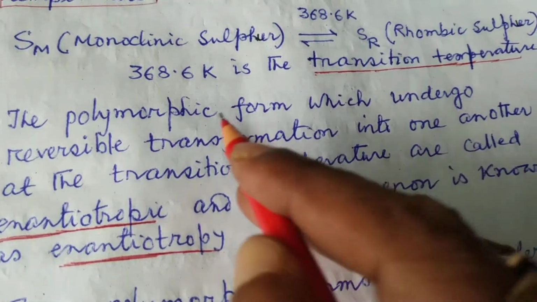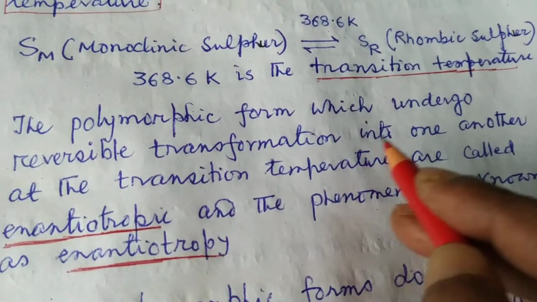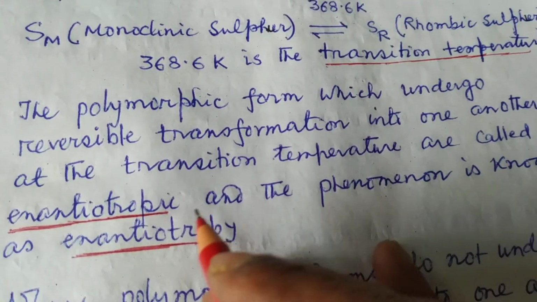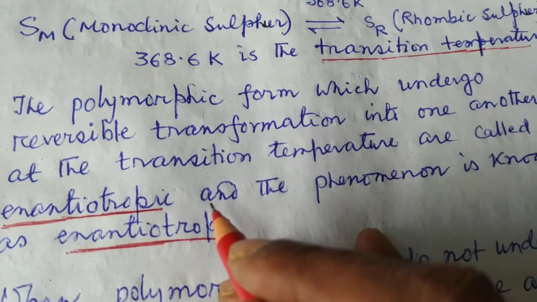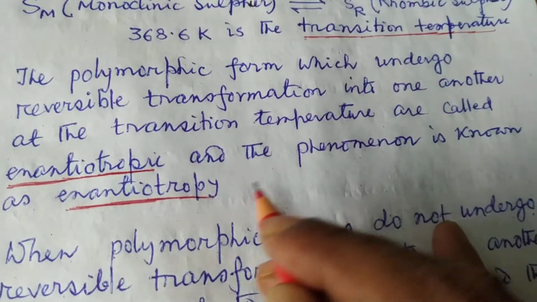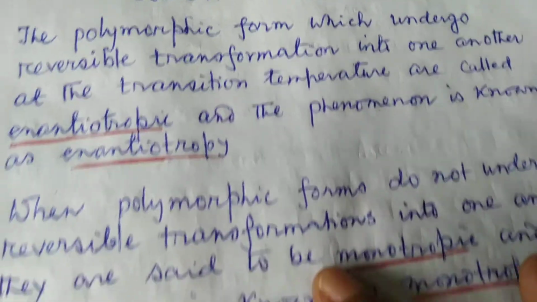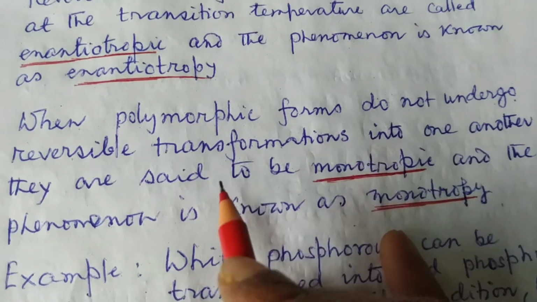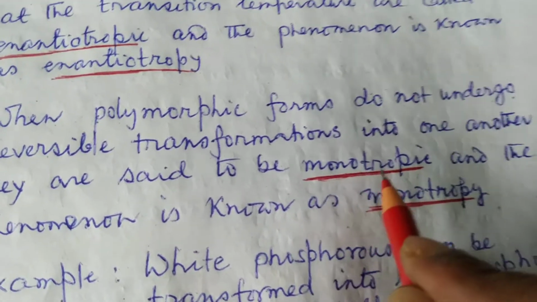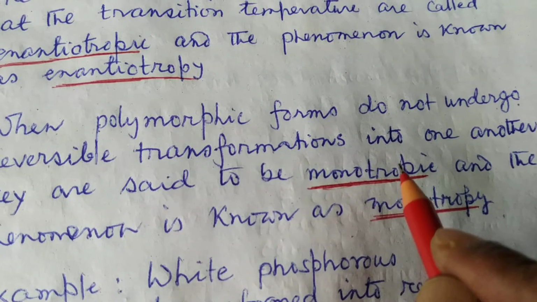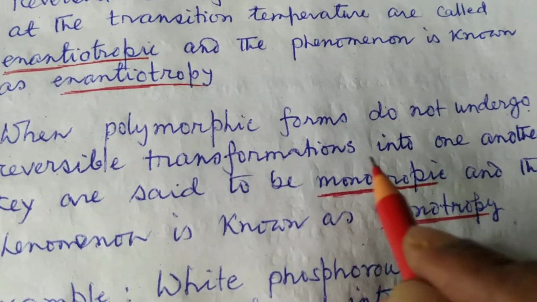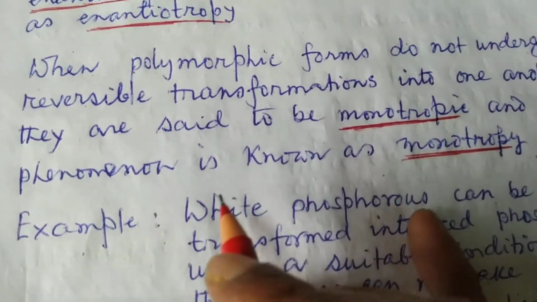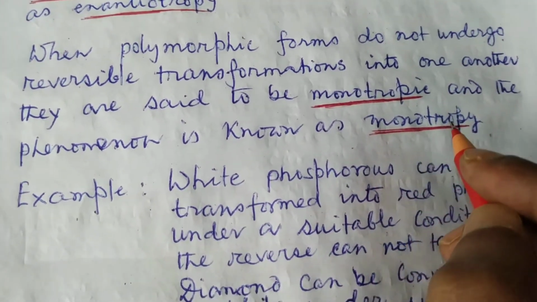When polymorphic forms do not undergo reversible transformation from one to another, they are said to be monotropic, and the phenomenon is known as monotropy.